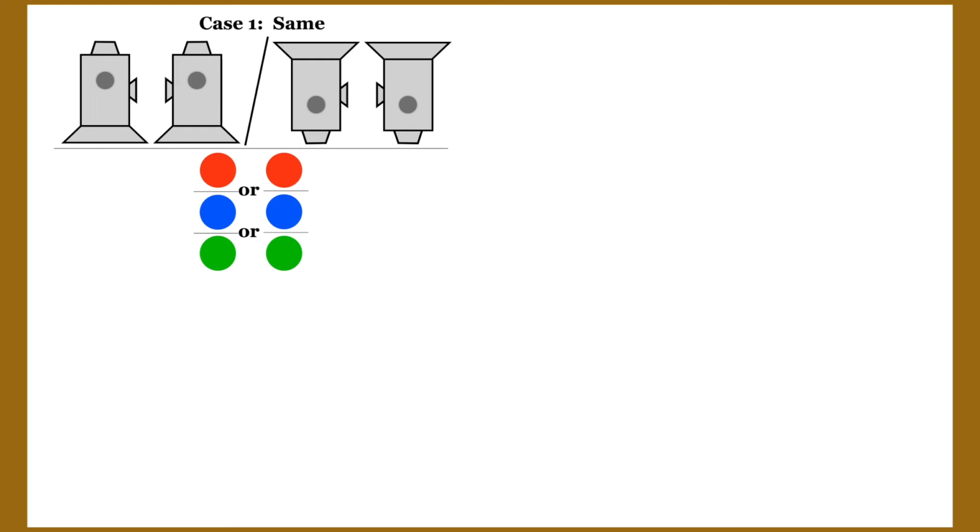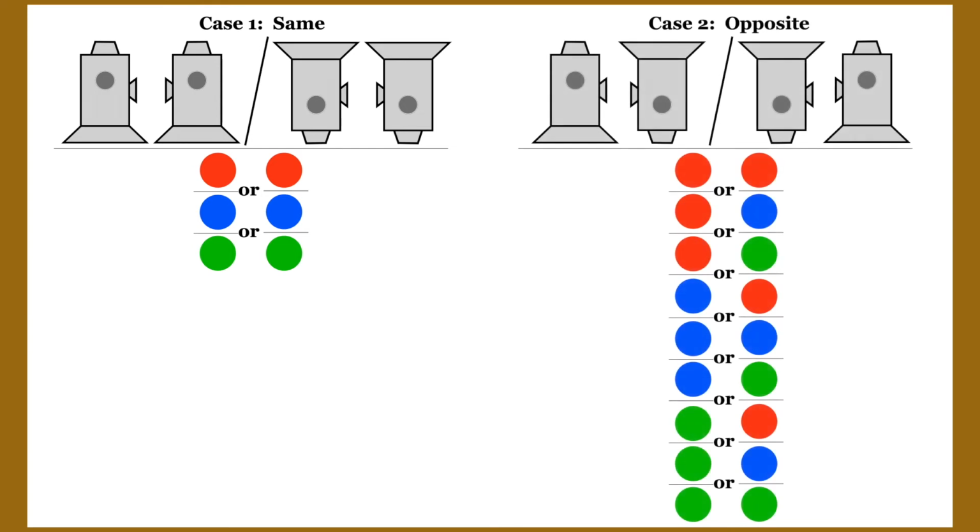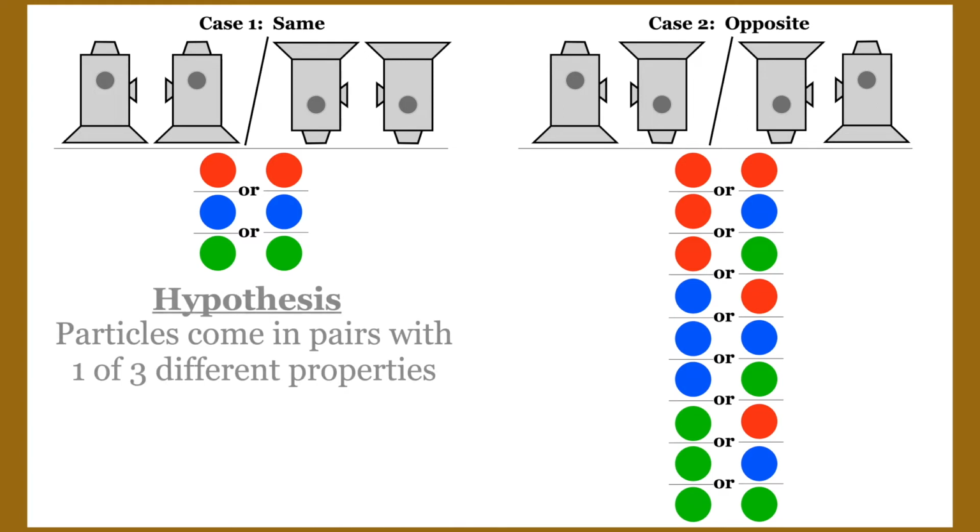If both detectors are oriented the same way, both right side up or both upside down, then the colors match, and each color occurs with equal frequency. If the detectors are in opposite orientations, then we get all possible combinations of colors with equal frequency. What's going on? What hypothesis explains these results? Our earlier thought was that the particles are produced in matching color pairs, and the detectors measure which color particle goes into it. But the new results can't be explained with this hypothesis.